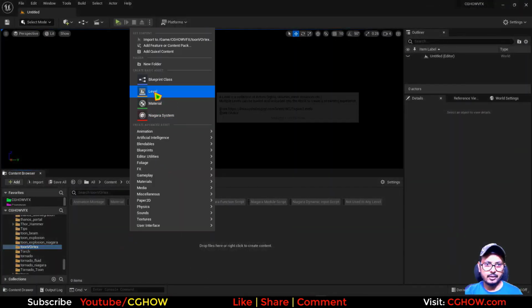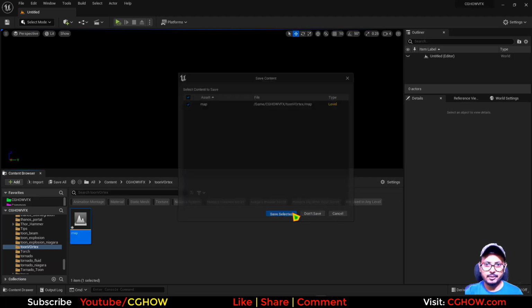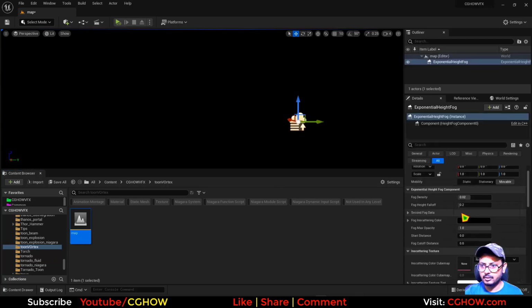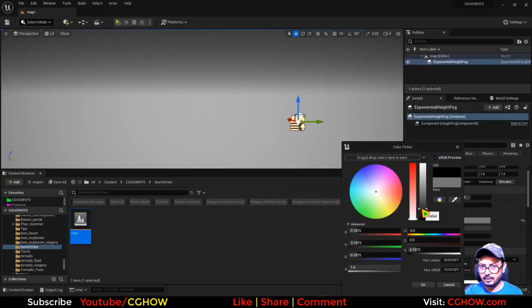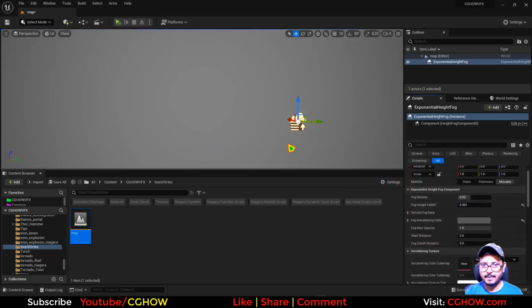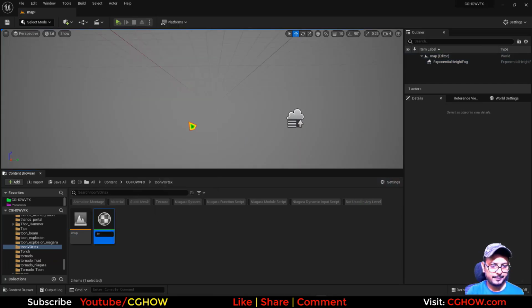So first I create a level. Let's open this, and I will add a fog, gray color, maybe this much. Okay. And then I need a material. So M underscore vortex.